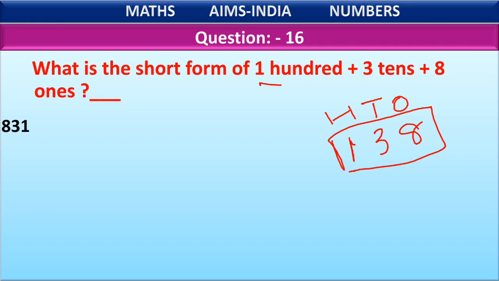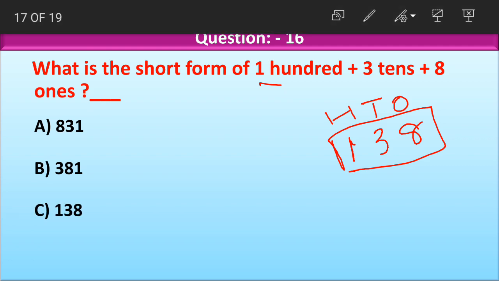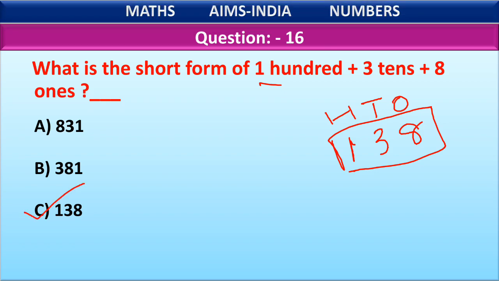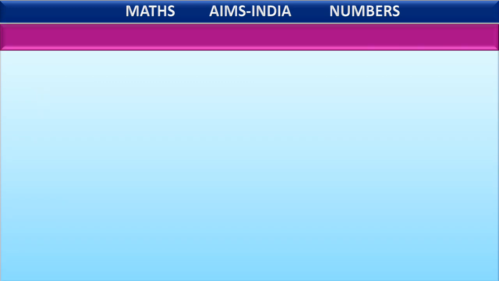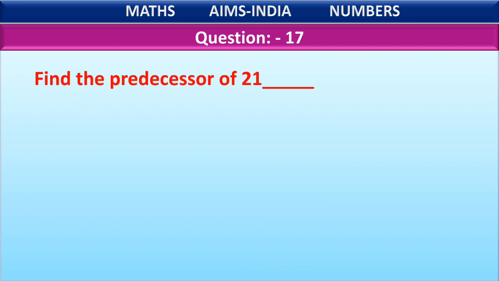Now let us look at the options which say 138. Option A 831, no. Option B 381, no. Option C 138. Yes, this is our correct option, 138. Option D 813. No, wrong answer. Okay, children, short form. We have simply written the place values and then written the face values at their correct places. The last question for today is question number 17.